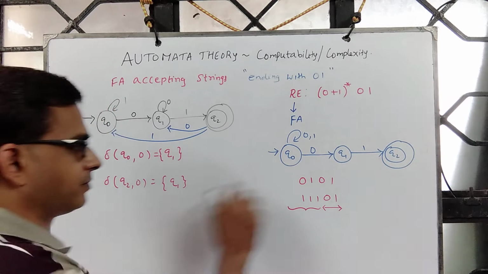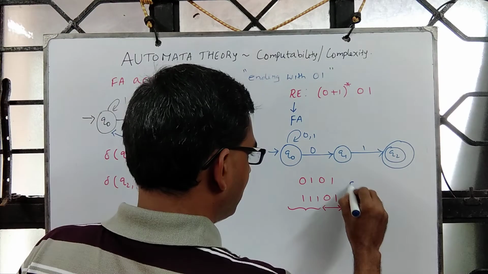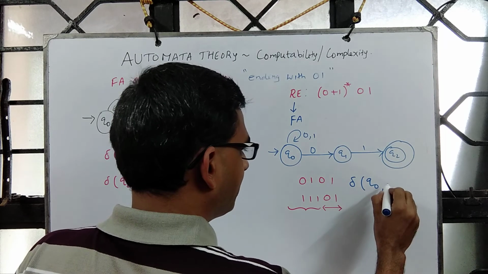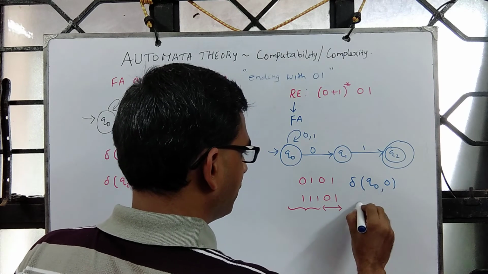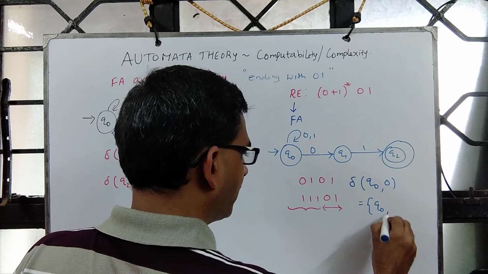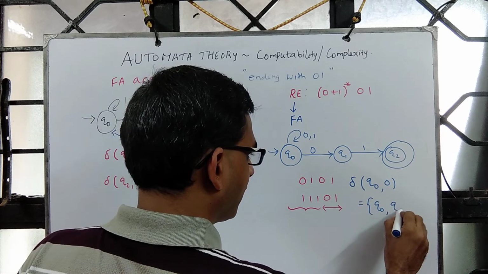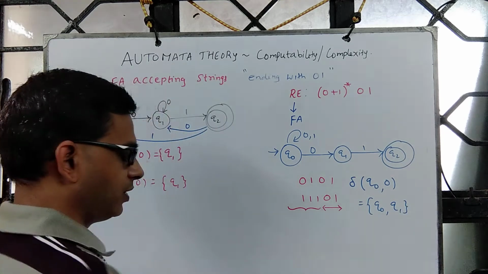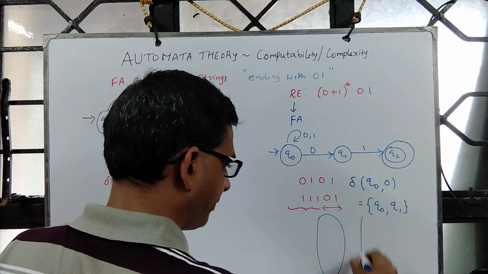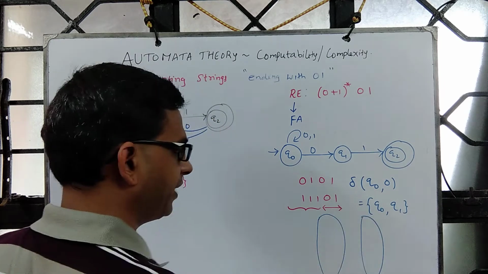Let's look at this. Over here, delta of Q0 comma say 0, you see that it is mapping to Q0 and Q1. So in fact it is not even a function, which is why I am saying map. It is mapping.